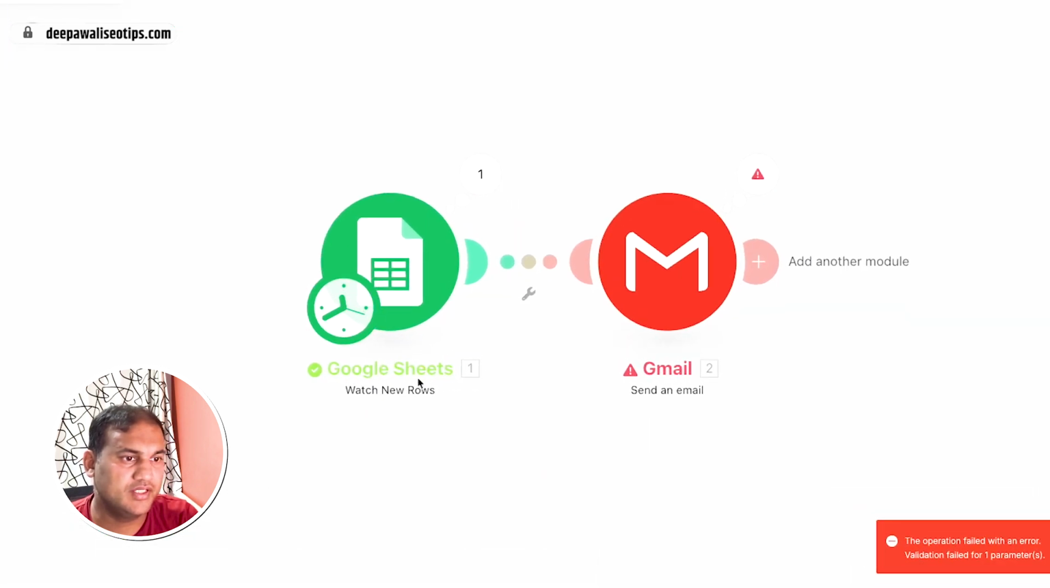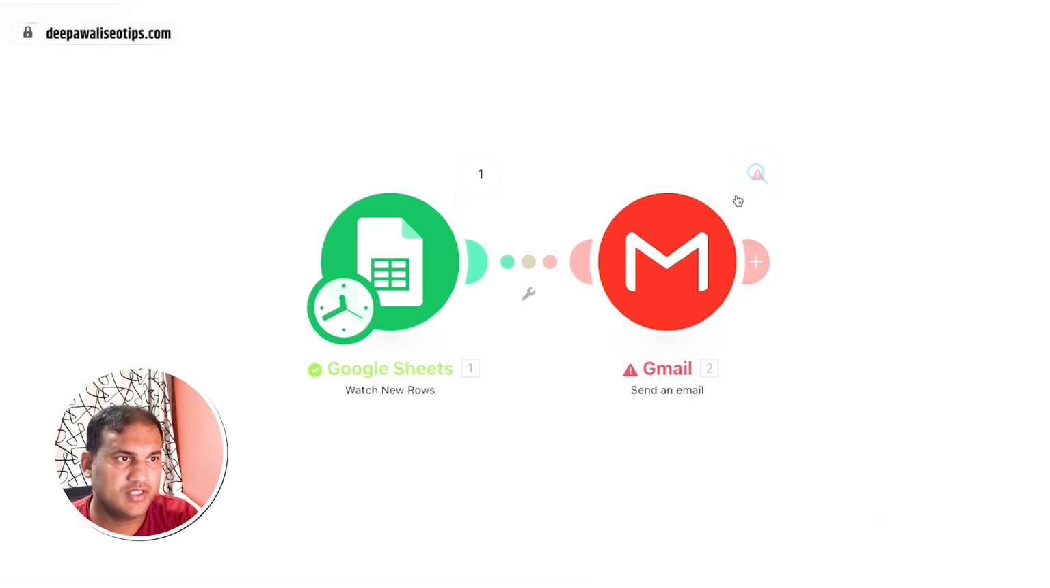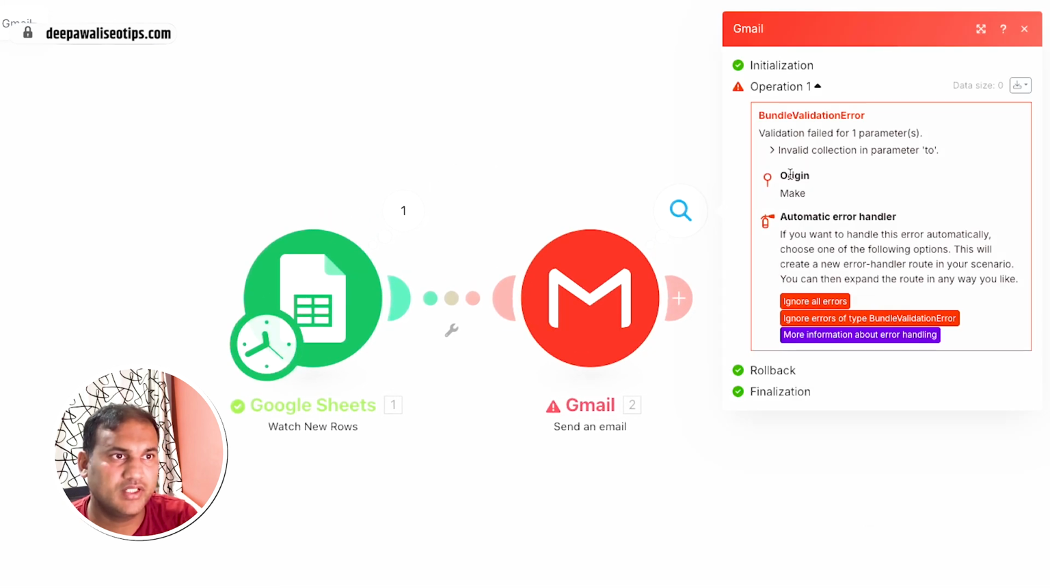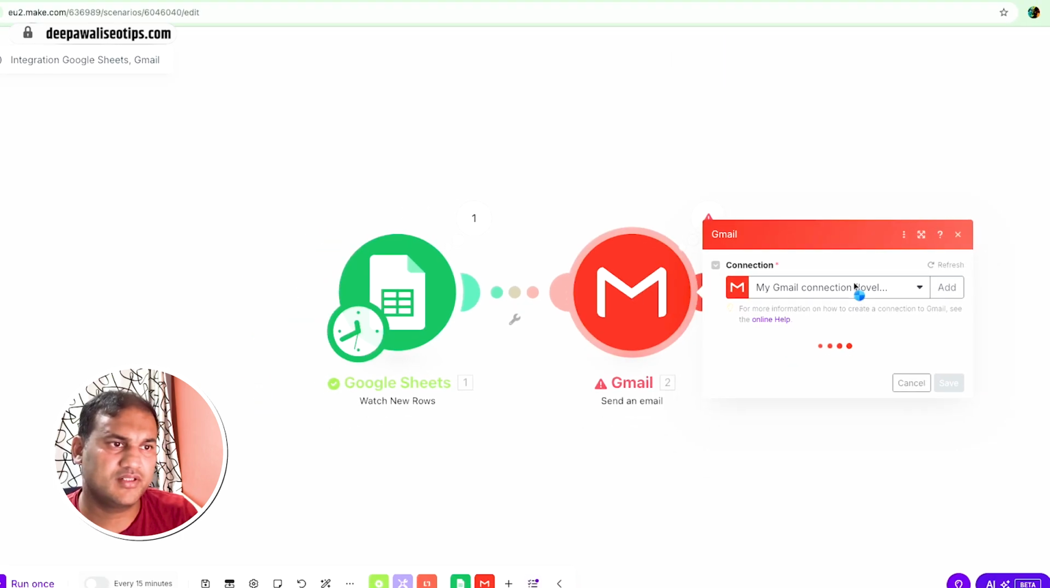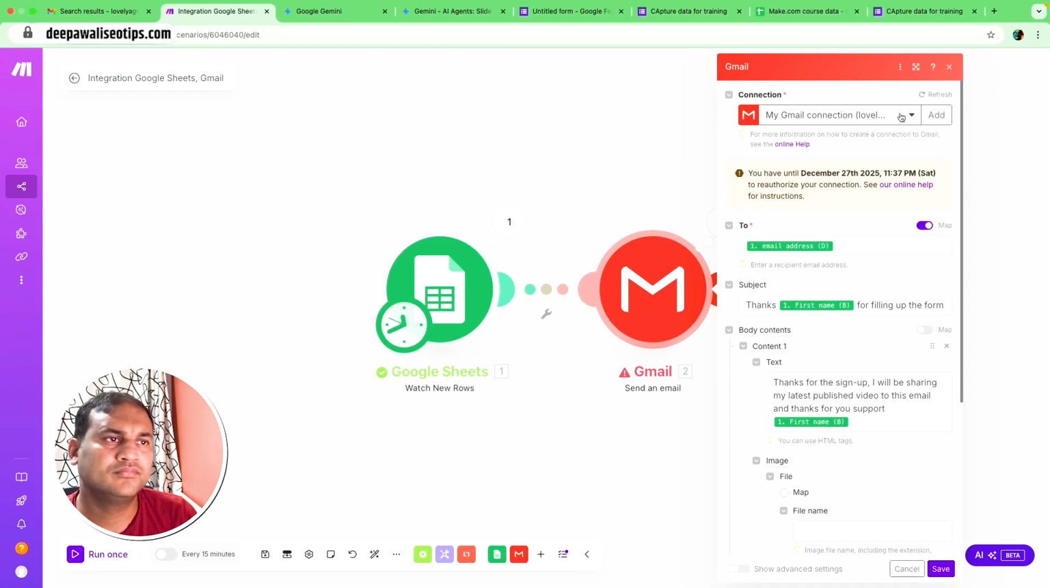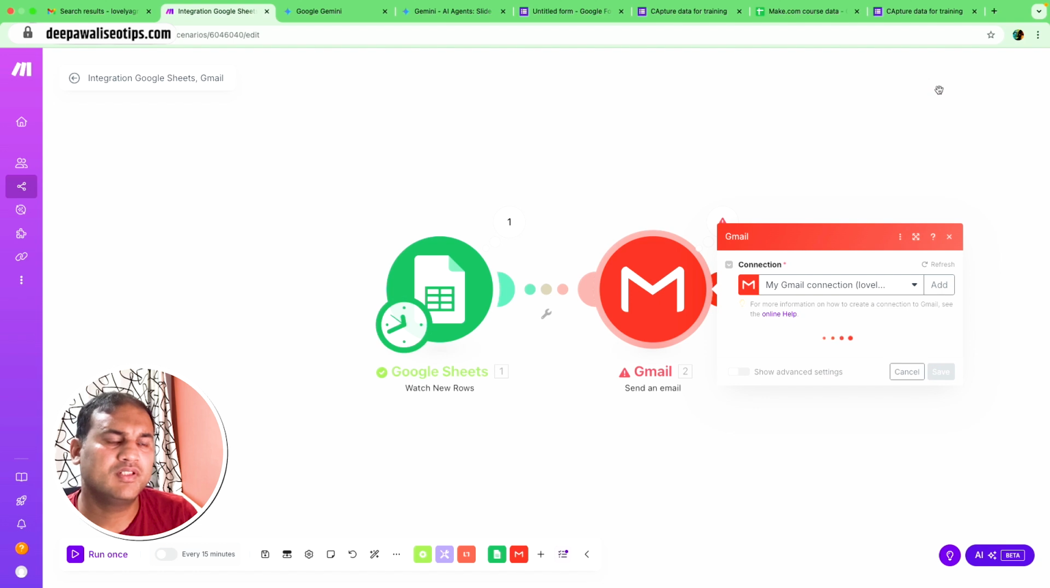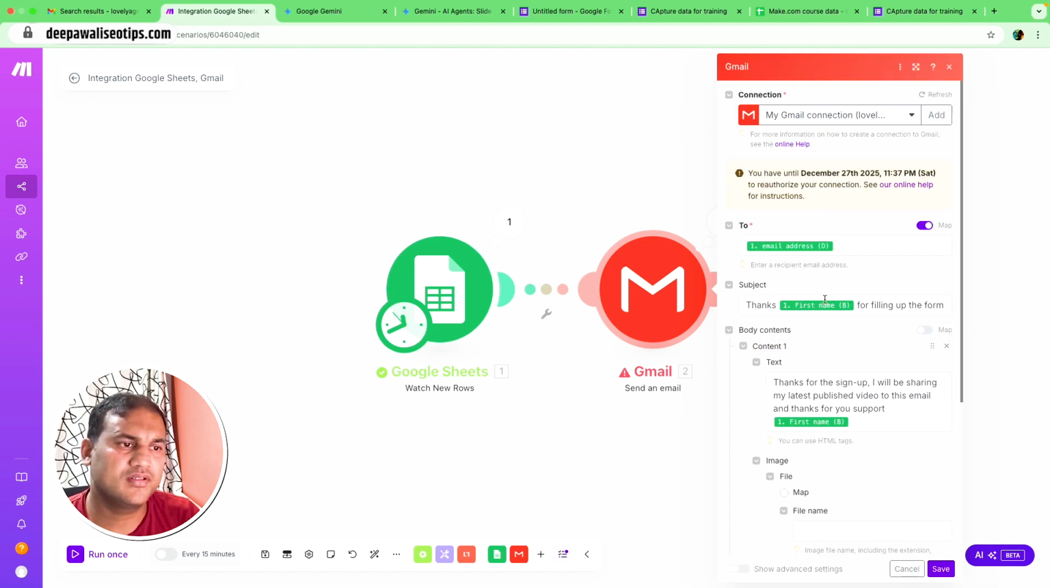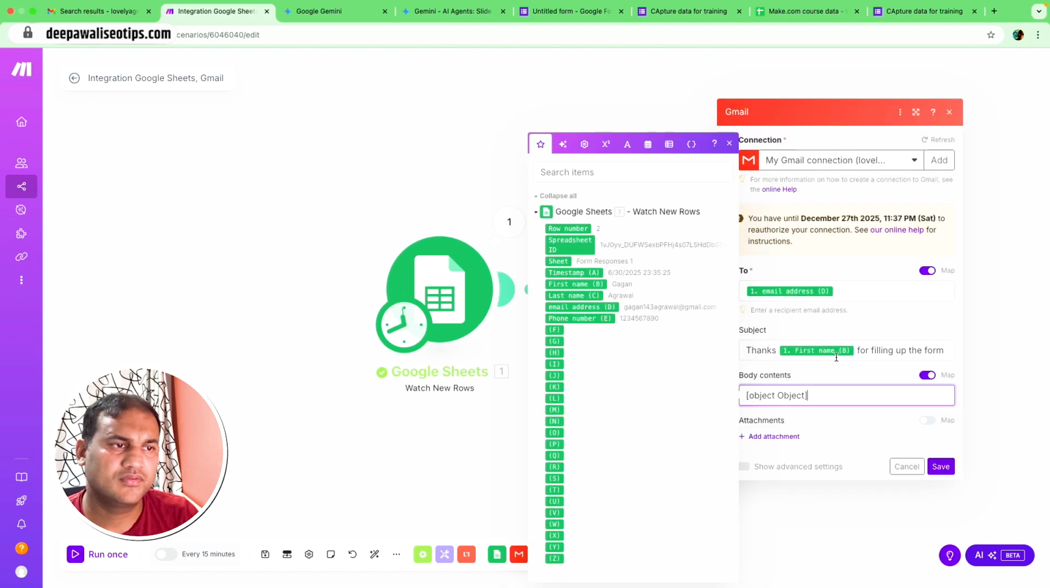Okay, so if the green comes, it is okay, but see, it has failed. Now why has it failed? So it says one parameter is invalid. Okay, so some parameter is invalid, so let's see what it is. I will just refresh it to see where the issue comes in.